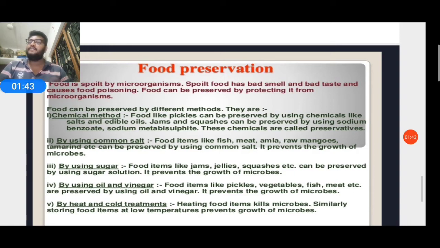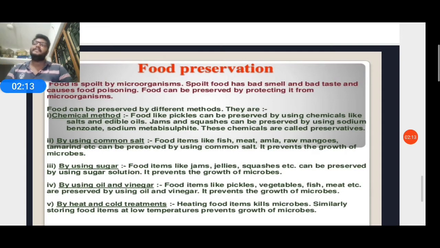It will spoil the food, and if you leave it for some time, a bad smell comes from the food item, and the color also changes. It is also a chemical reaction. Then how can you preserve food from spoiling by microorganisms?